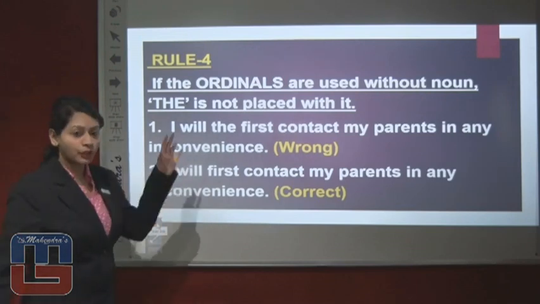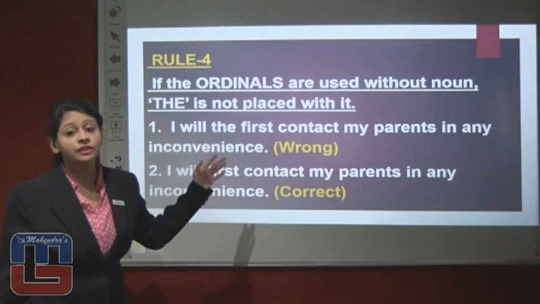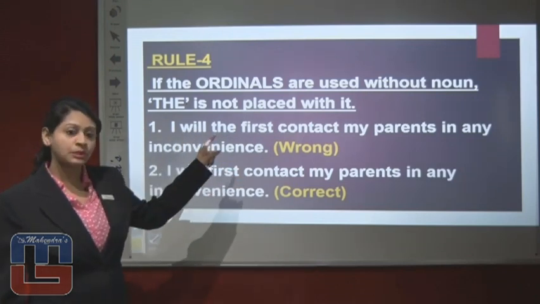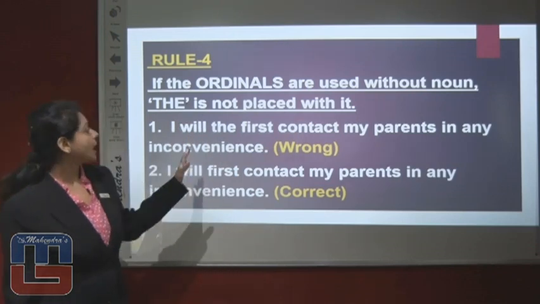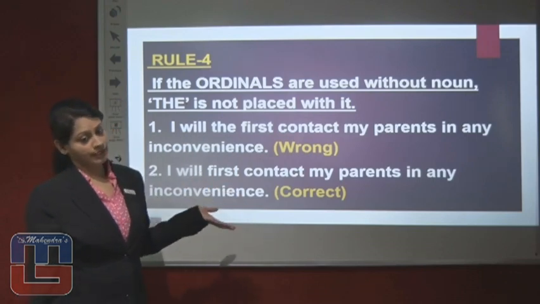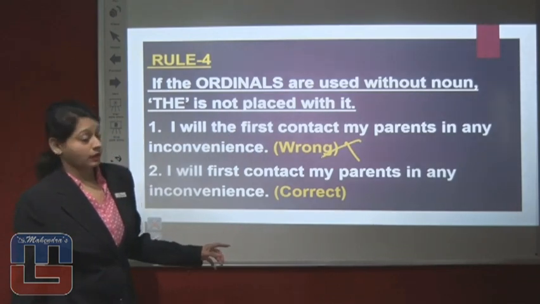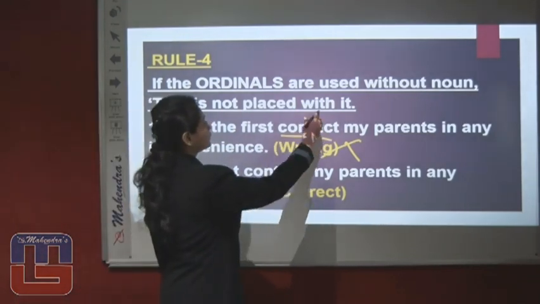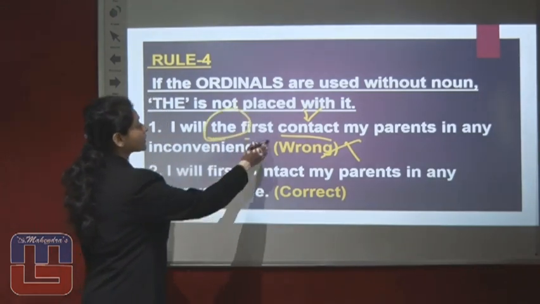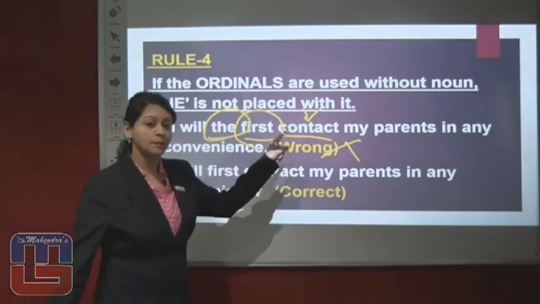So, moving on to our fourth rule. The fourth rule says, if the ordinals are used without a noun, the is not placed with it. We can understand this rule through two examples. Right, the first example says, I will the first contact my parents in any inconvenience. And you can see this sentence is absolutely wrong. Why is this sentence wrong? Because contact is a verb and not a noun. And the should not be used. Though first is an ordinal number, still the should not be used here because contact is a verb and not a noun.